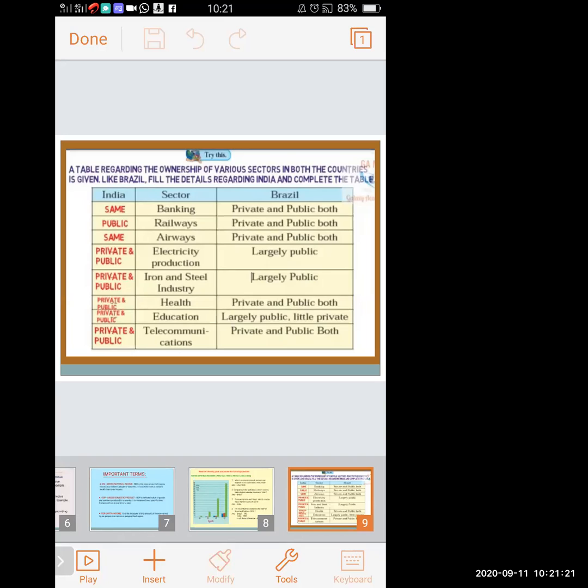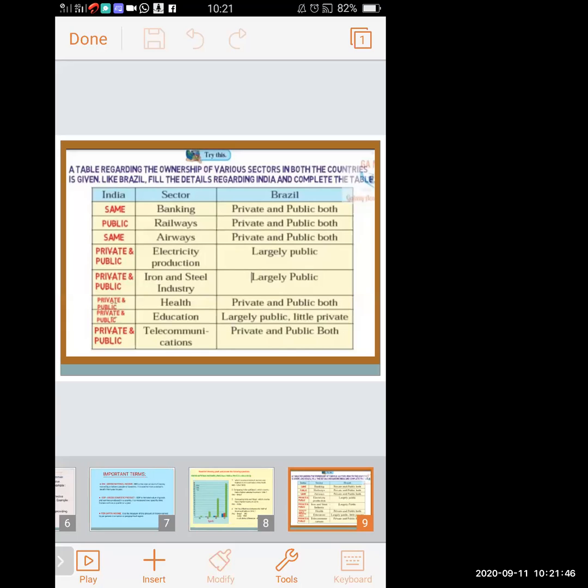Means in India, it has both sectors, private sector also and public also. Now health. In Brazil, it is both private and public. In India also, it is the same condition, private also and public also.